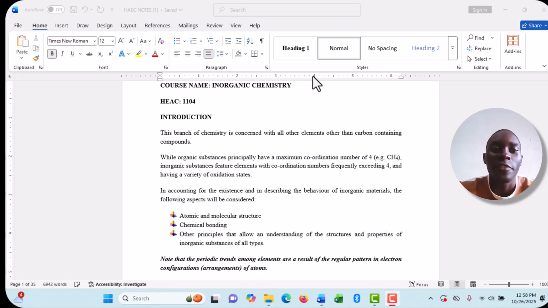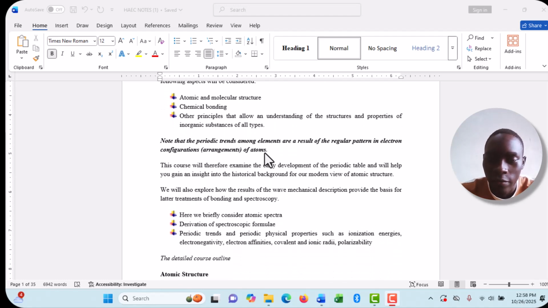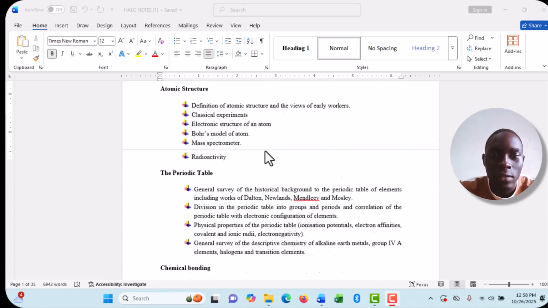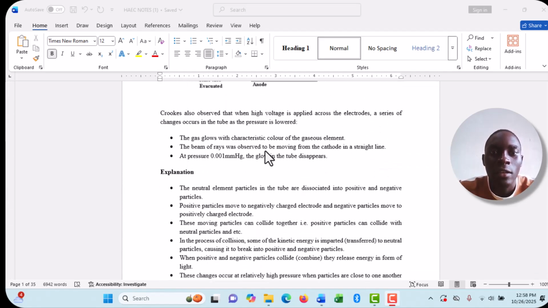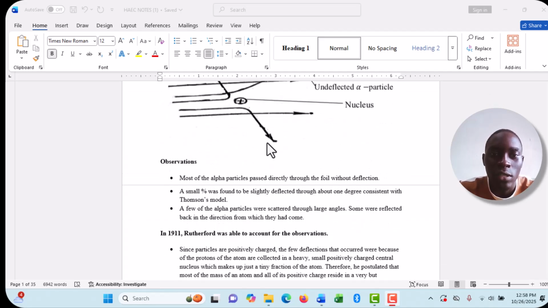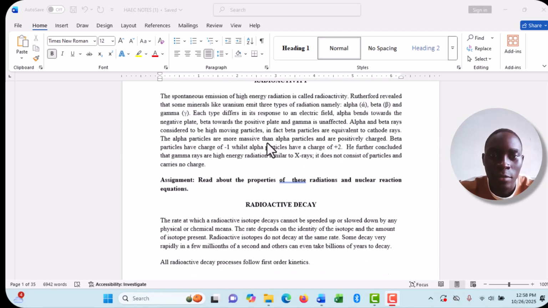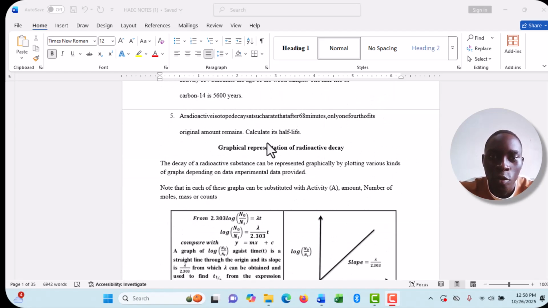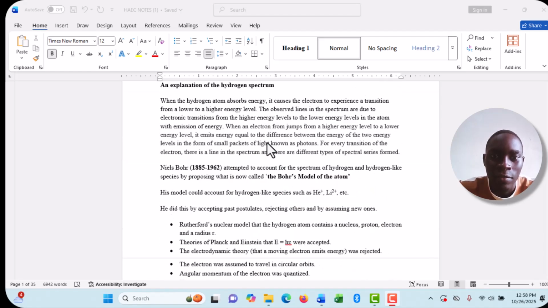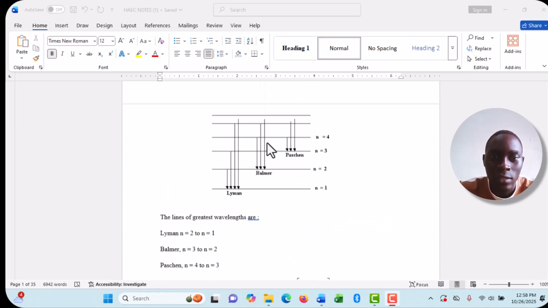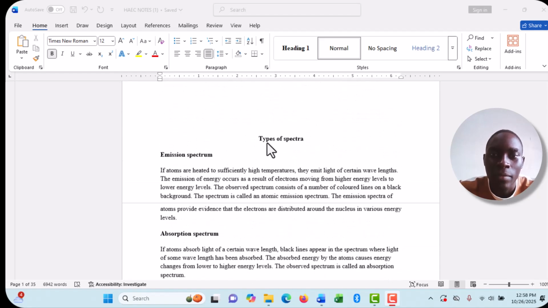So in this video we are going to see how we can create a list of figures and tables. This is my document that I'm working on, and I want us to create for it a list of figures and tables. This is how we go about it. We shall go to these various images in this document, select them and label them, and then go to our first page and insert the list of figures and tables.